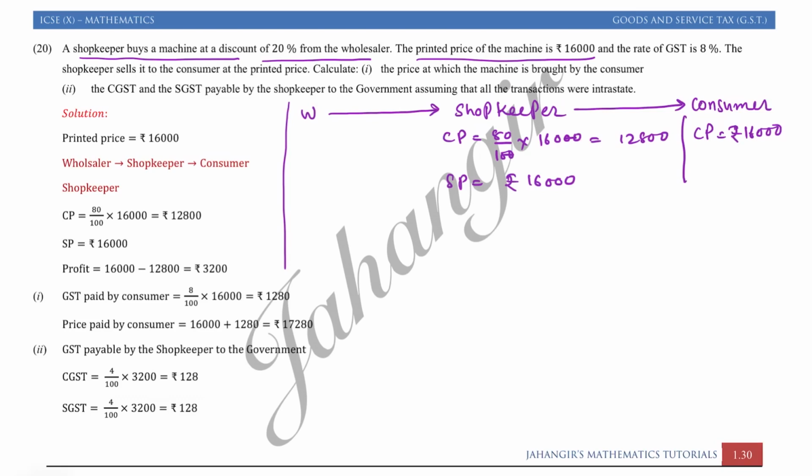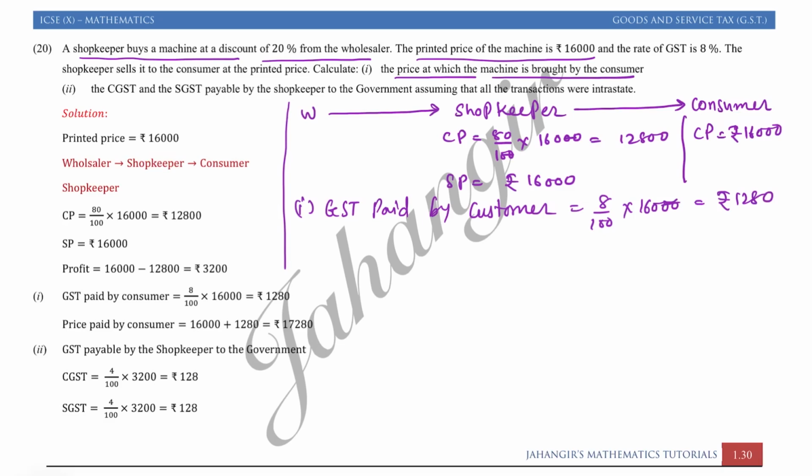Now first what we have to write is the price at which the machine is bought by the customer. First we will write tax paid by the customer, या तो GST paid by the customer. That is equal to 8% of 16,000. 16 into 8, 128.